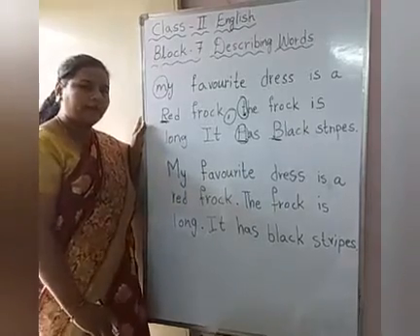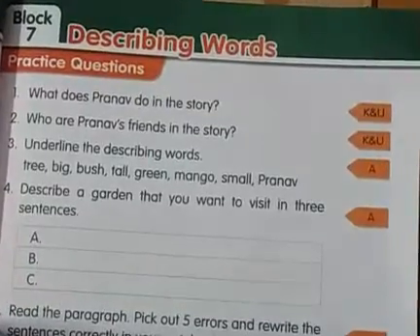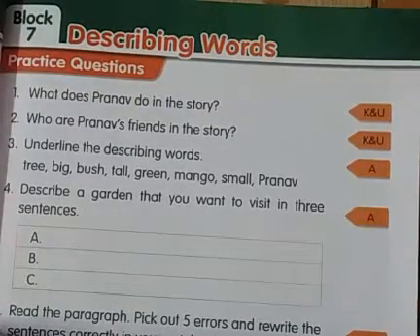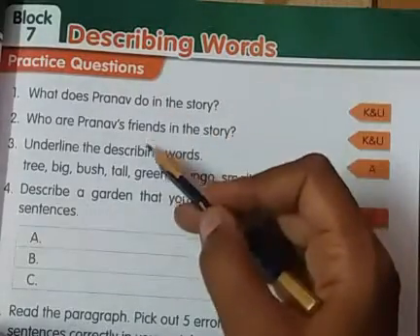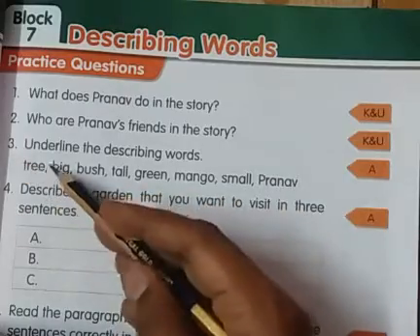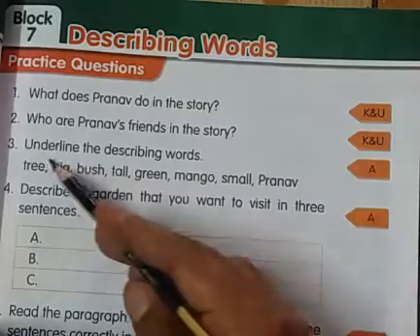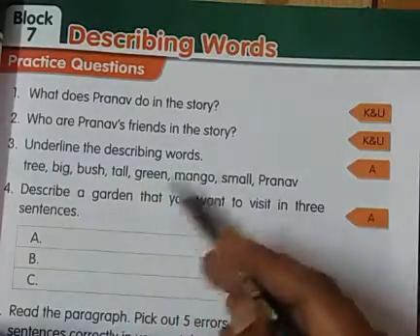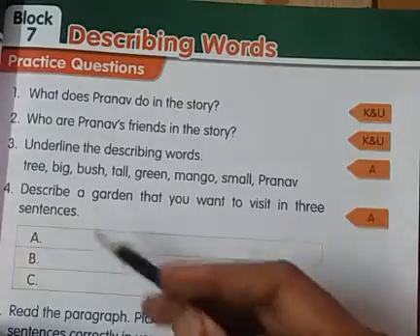Okay children. Now all of you open your reader children, page number 43. Yes children, these two question answers I think we have done in our class workbook. Now question number 3, underline the describing words. Okay, underline the describing words. Here some words are given. Describing words only we have to underline.